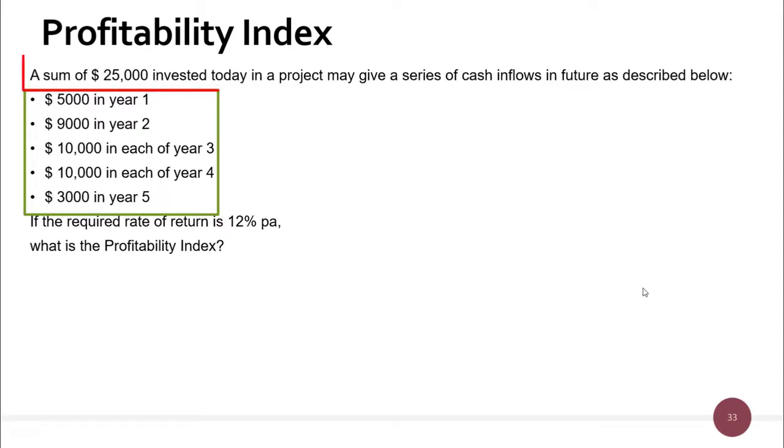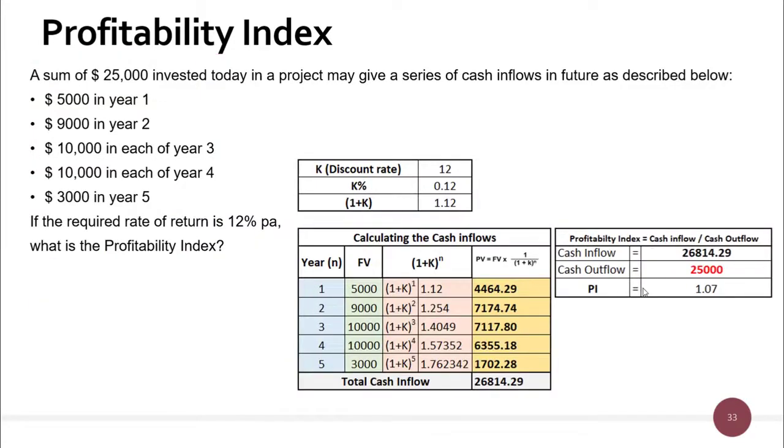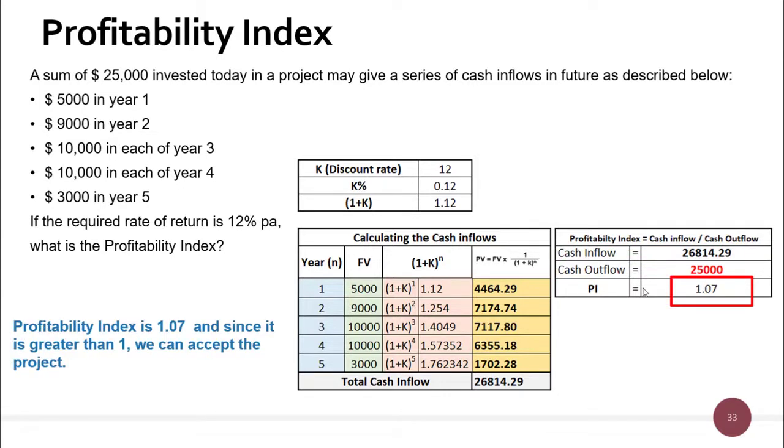And here we have cash outflow. We just need to divide the cash inflows by cash outflows, and it gives us the profitability index. I have done the calculation here and got the cash inflow as 26,814.29, and we know the cash outflow is $25,000. So if we divide 26,814 by 25,000, we get 1.07. And since the profitability index is greater than 1, we can accept the project.